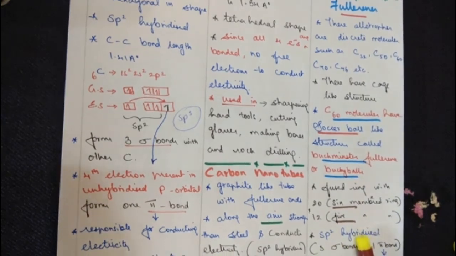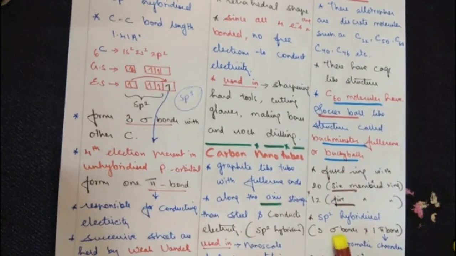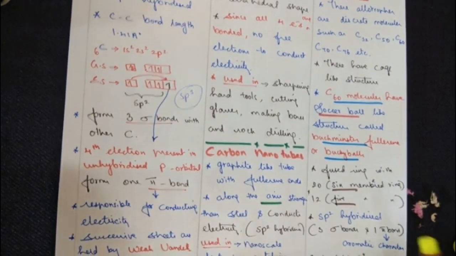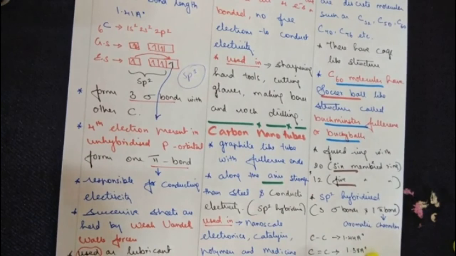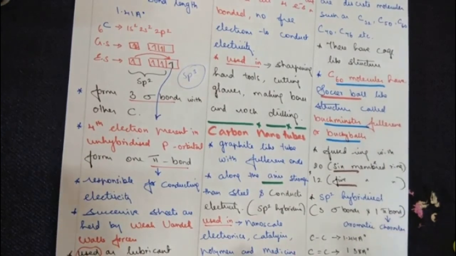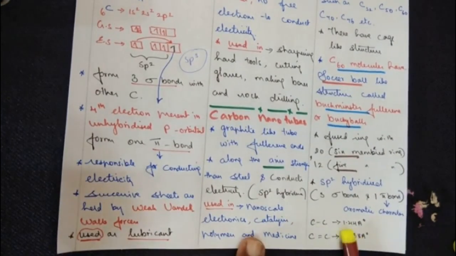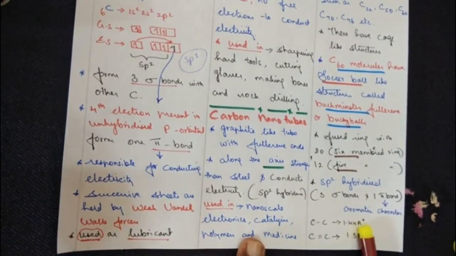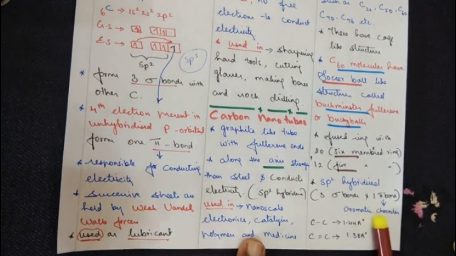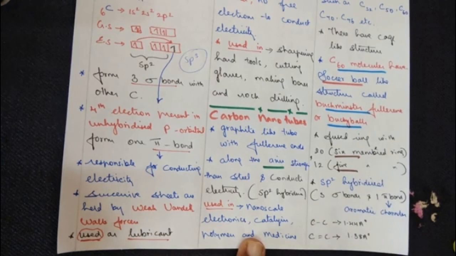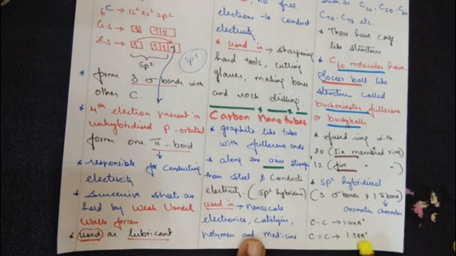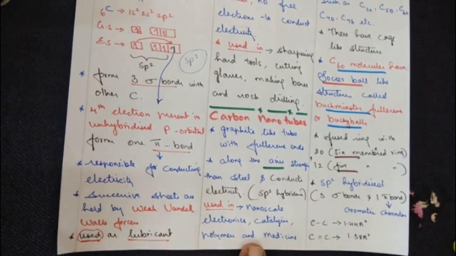When you say sp2 hybridized, there are 3 sigma bonds and 1 pi bond. The pi bond is the reason for the aromatic character. Here the carbon-carbon bond length is 1.44 angstrom. When you say aromatic, it talks about double bond character, like the benzene ring. For the carbon-carbon double bond, the bond length is 1.38 angstrom.